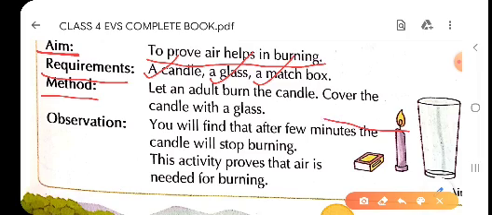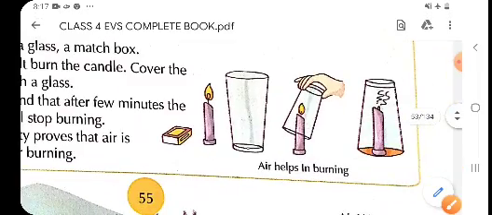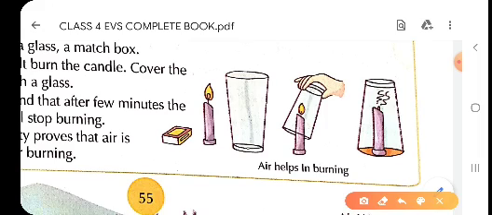So children, here in the picture we can see the first step, second step and third step. In the first step we have a candle, we have lightened the candle.